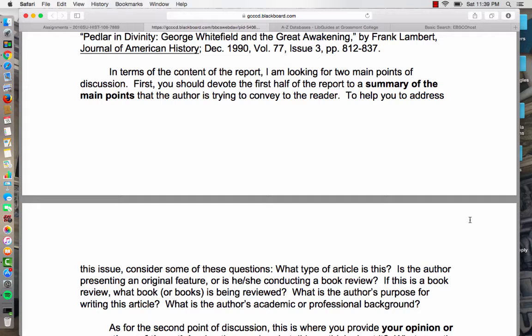How does the author divide his or her arguments? What research methodologies, ideas is the author trying to convey? So, in other words, try to be objective and indicate what the scope of the article is, and just summarize, in essence, the main ideas that the author is trying to present, is what I'm trying to say.